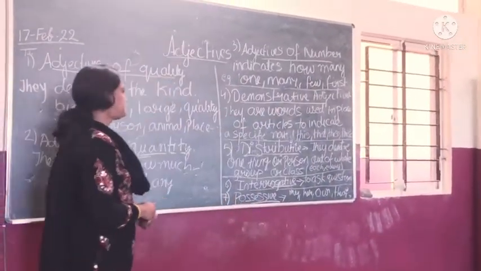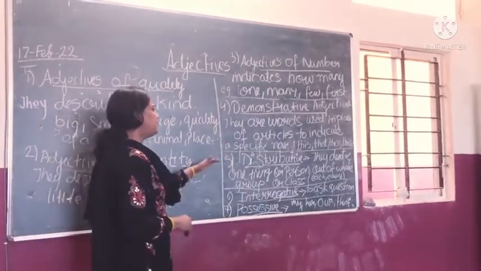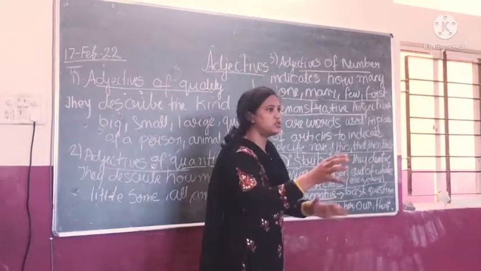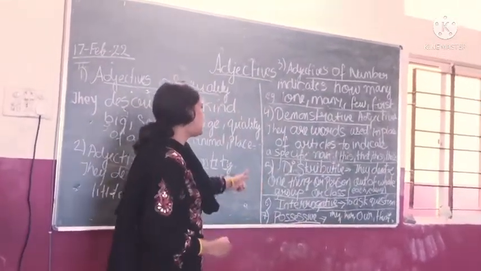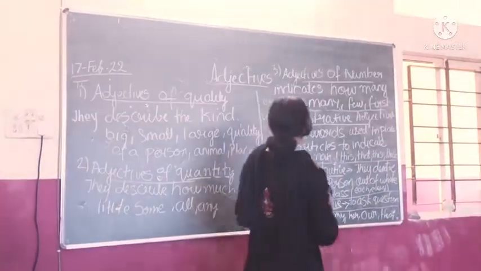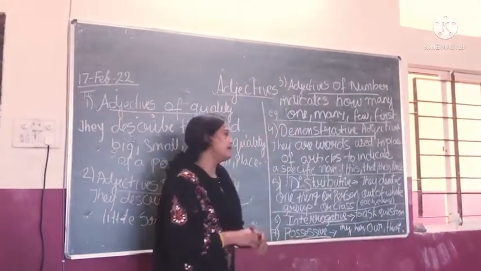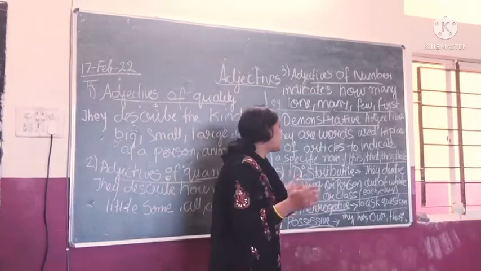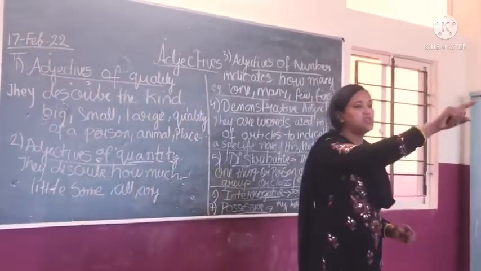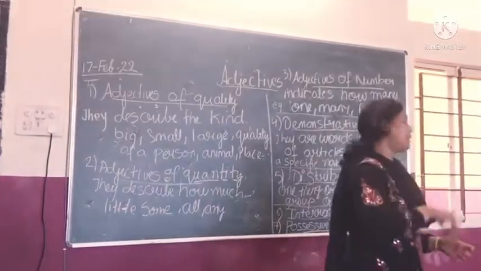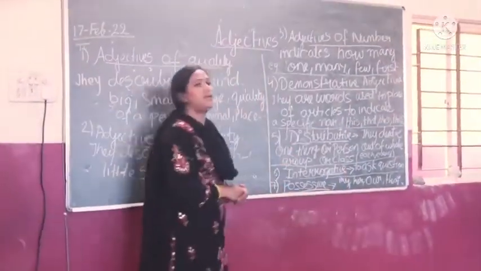Next है distributive adjective. Distribute करना मतलब बहुत सारे में से कुछ distribute करना. So distributive adjectives denote one thing or person out of many, out of a group or a class. इसके example होंगे each, like each of you has to do this homework. Each, ठीक है? तो ये distributive adjective हुआ.